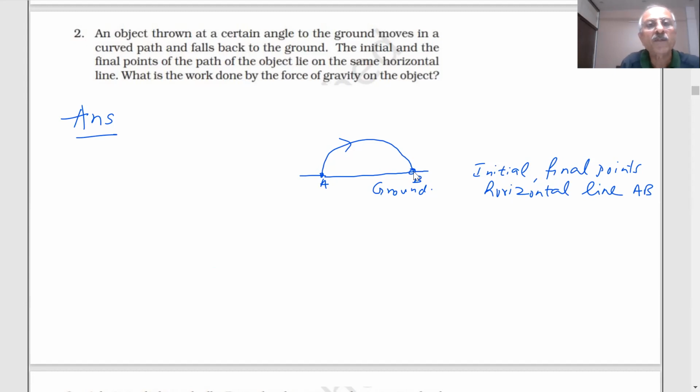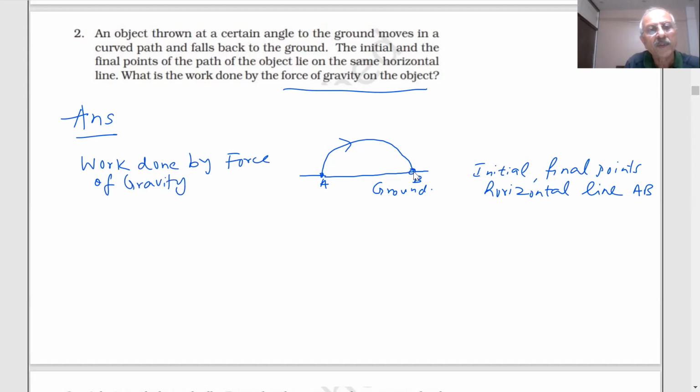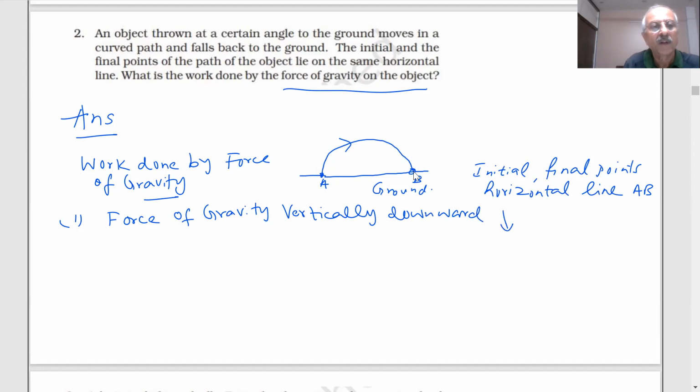Now he says work done by the force of gravity. He is talking of work done by the force of gravity, students. Force of gravity acts vertically downward, am I right? Yes, sir.